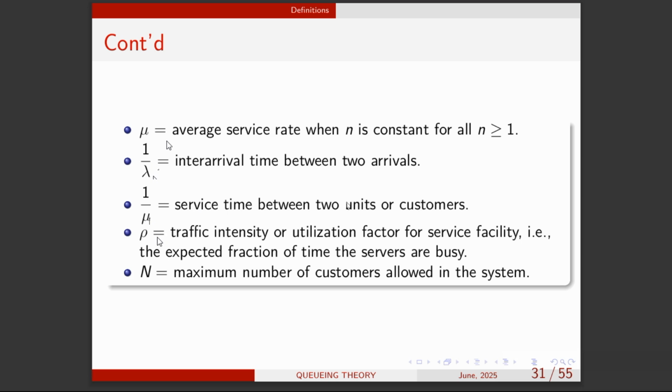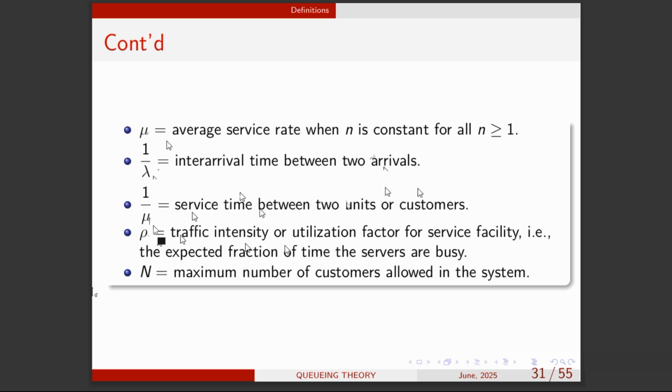So rho is the traffic intensity or utilization factor for the service. So we're trying to say that rho determines how busy the system is going to be. How busy are the servers? That is rho. So rho will be equal to the arrival rate divided by the service rate. That is lambda over mu. That is that, right? So n is the maximum number of customers allowed in the system.